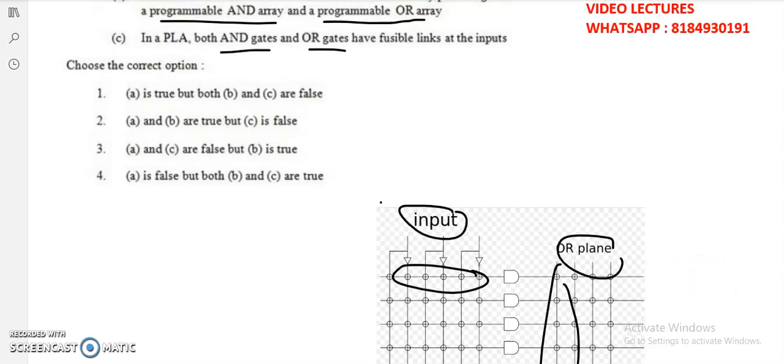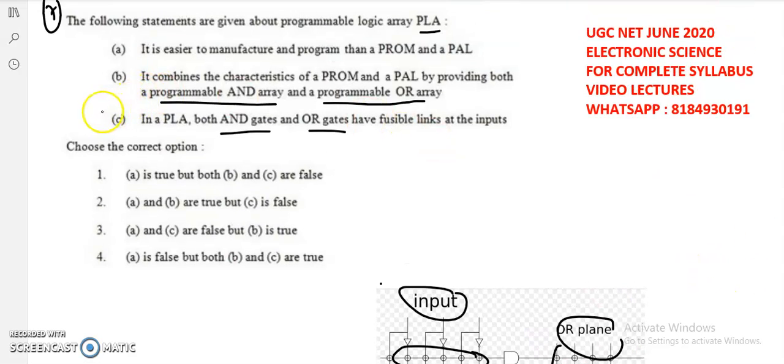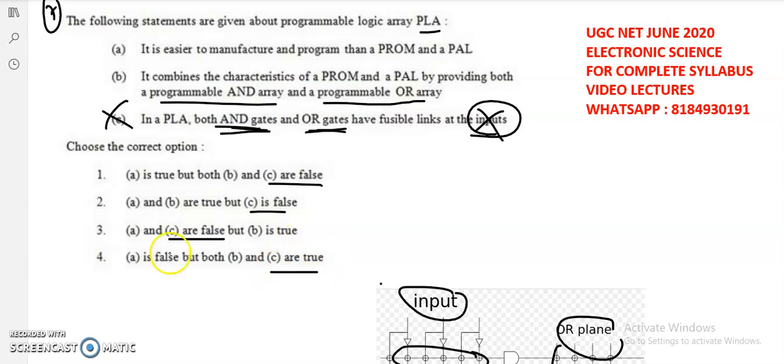Okay. So based upon this, option C is not right. Why? Because they said that in a PLA, AND gates and OR gates have fusible links at the input side. It's not the correct thing. AND gates can be fusible at the input side and OR gates can be fusible at the output side. Fine. So that means option C is false. So here C is false, and here also C is false. If C is true, then option 4 is not the correct one. Then we have to sort out of these three.